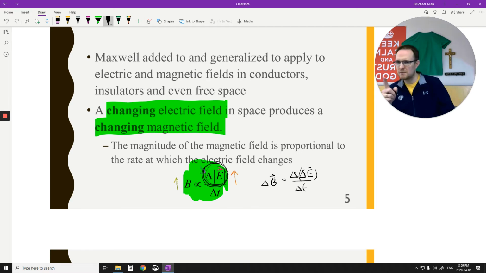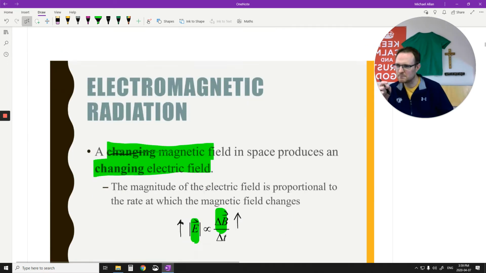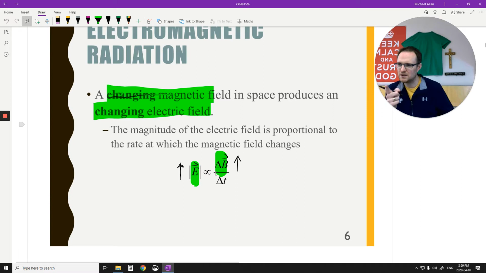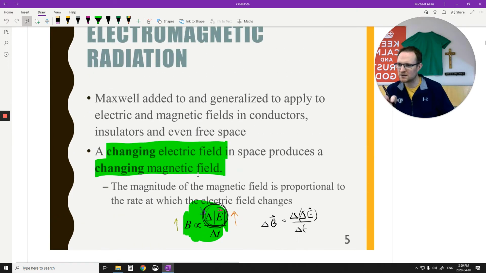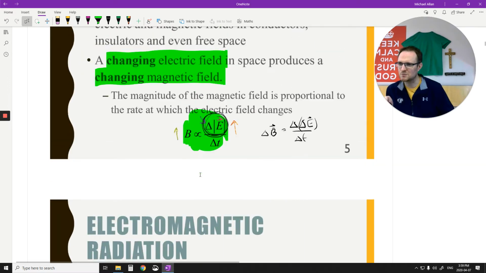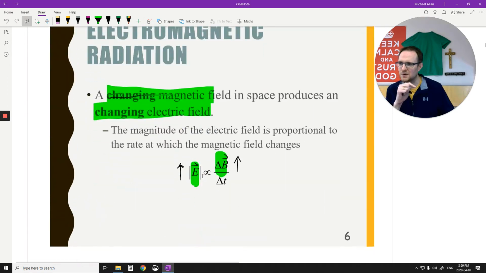But then you change the magnetic field. If I change the magnetic field, I produce an electric field. And if I produce an electric field that's changing, then I produce a magnetic field. If I produce a magnetic field that's changing, then I produce an electric field, and it goes back and forth, back and forth, back and forth.